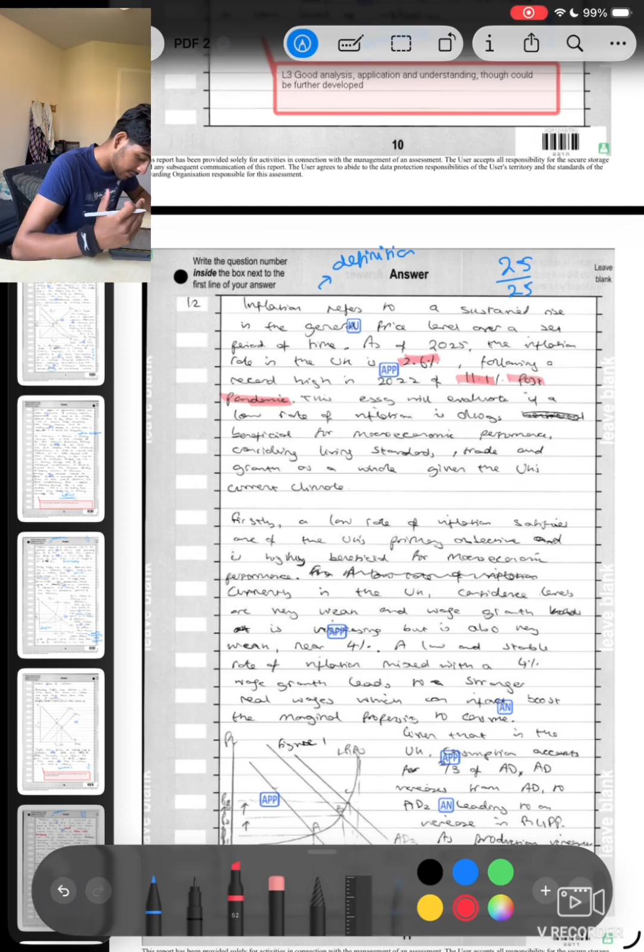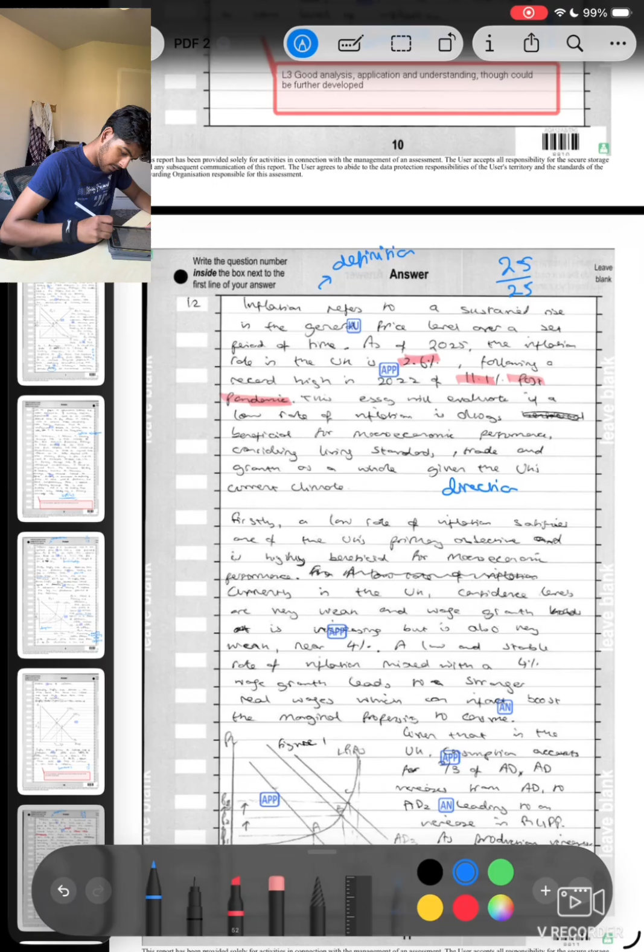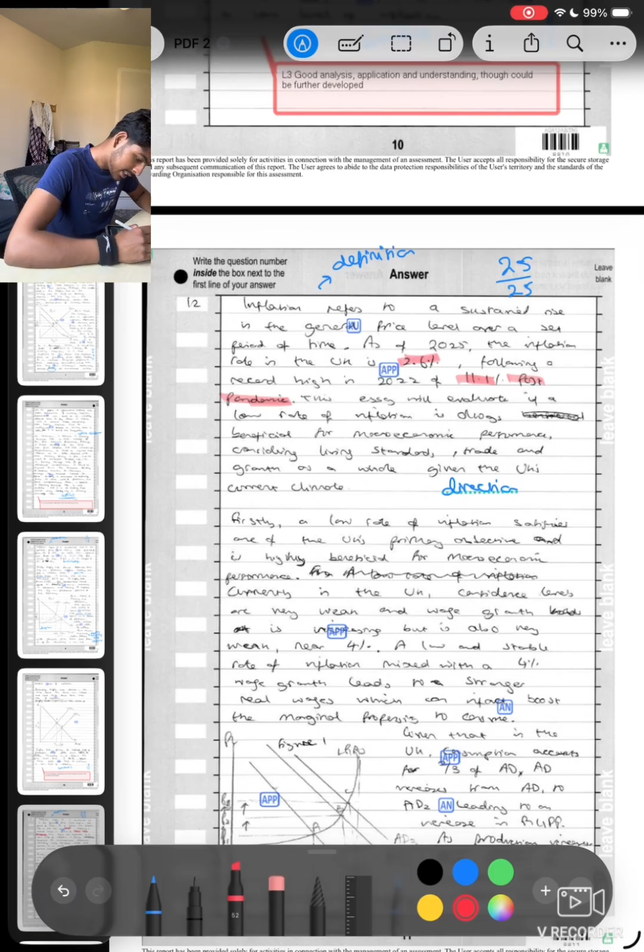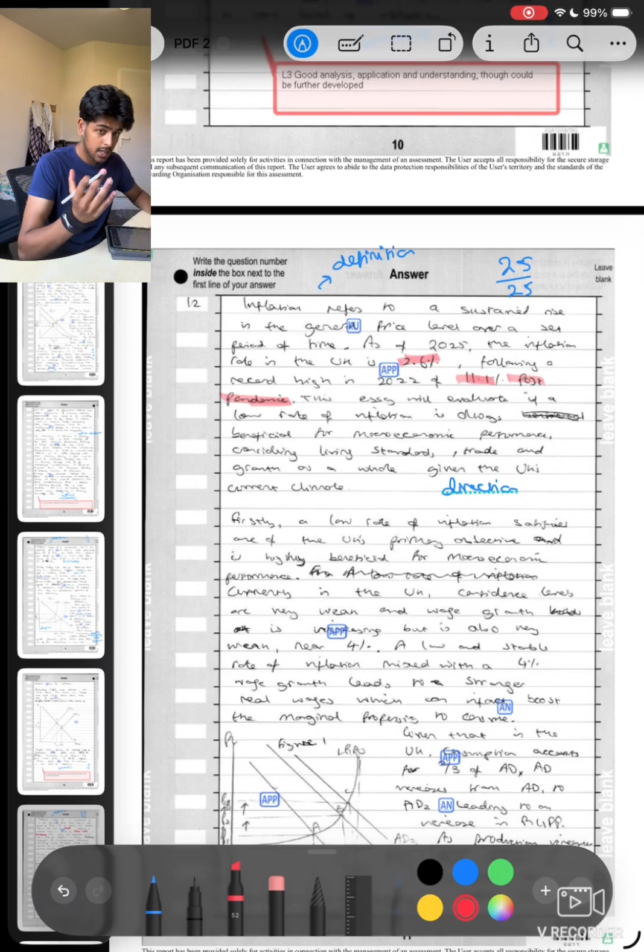You have to think of that. You have to let them know. Then I give the direction. This essay will evaluate if a low rate of inflation is always beneficial for macroeconomic performance, considering living standards. What am I going to be talking about? Trade and growth as a whole, given the UK's current climate.